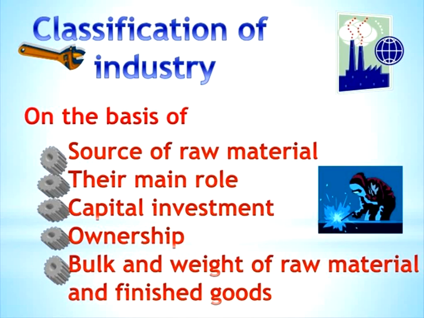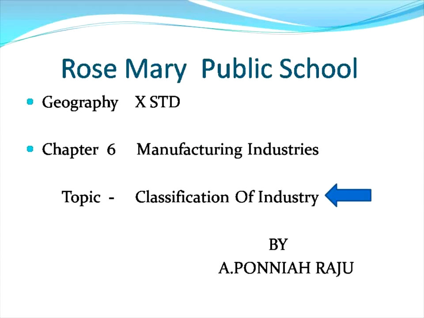Industries are classified on the basis of source of raw material, their main role, capital investment and ownership, and bulk and weight of raw material and finished goods. First is the source of raw material.